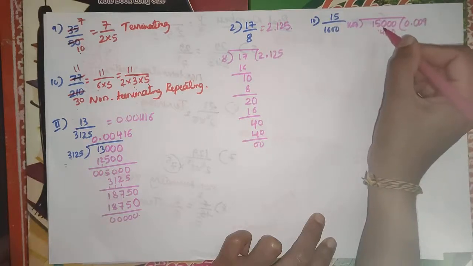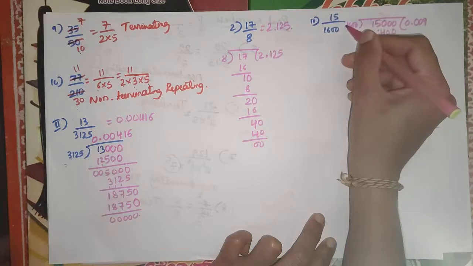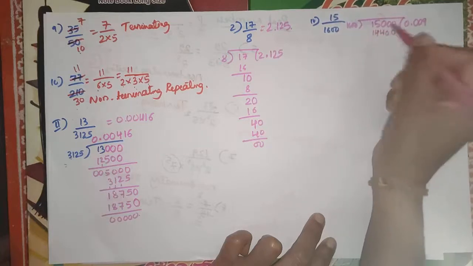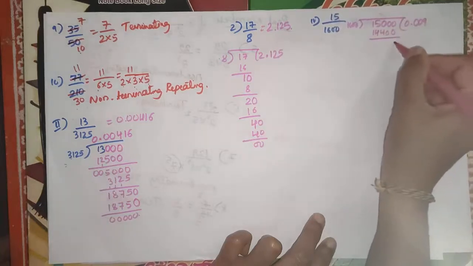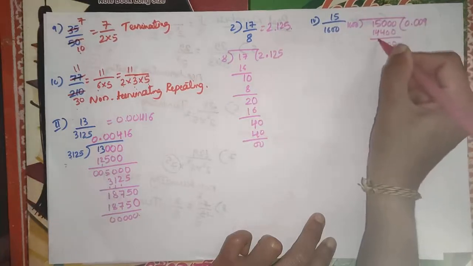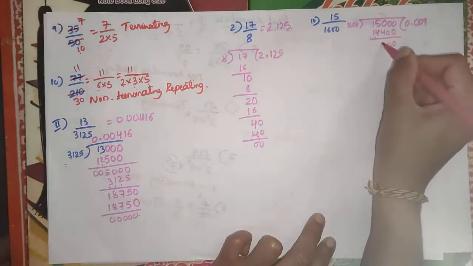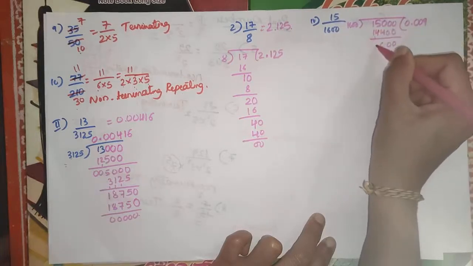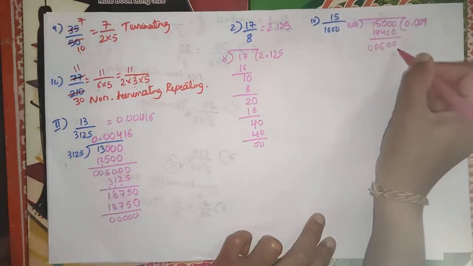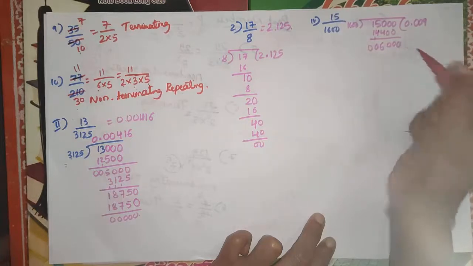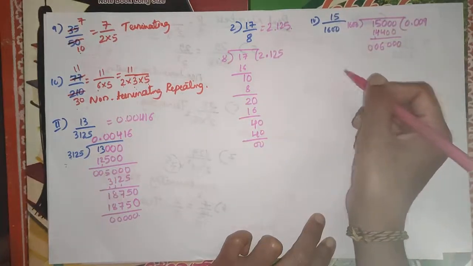Okay, carry 5, 9 1 are 9 plus 5, it is equal to 14. Then here we have 0 0, so 6 minus 4, here carry 1, 10 minus 4 is 6, 5 minus 5 is 0 0, 600. Okay, I take one more 0 here, then I take here 3.